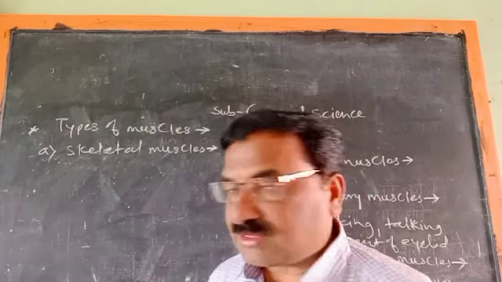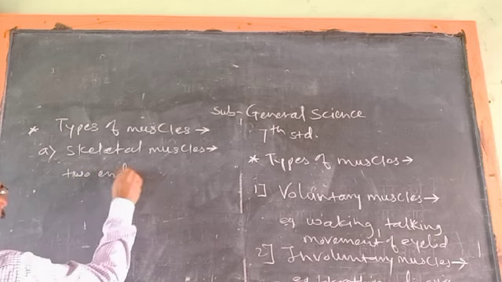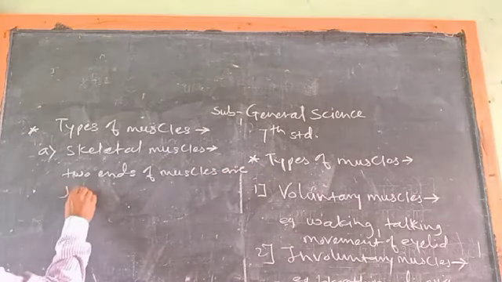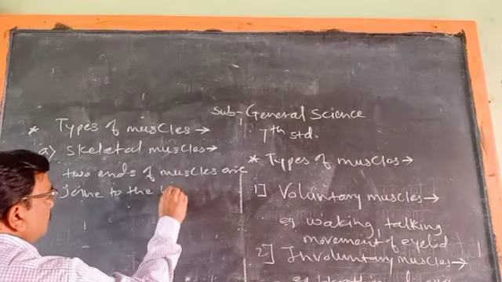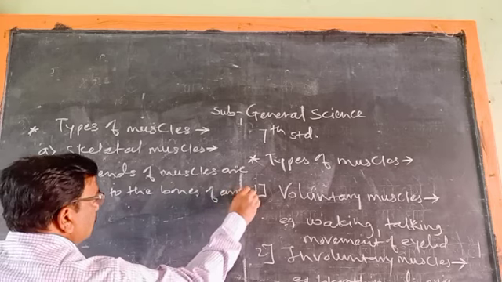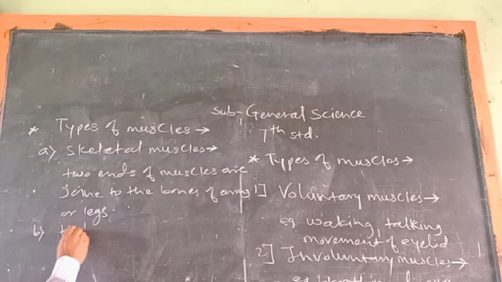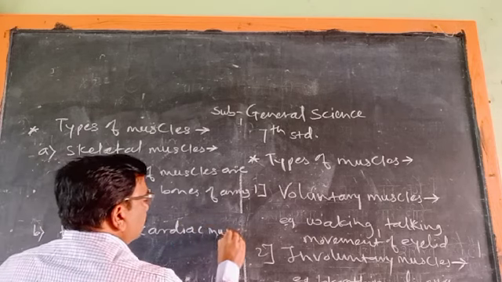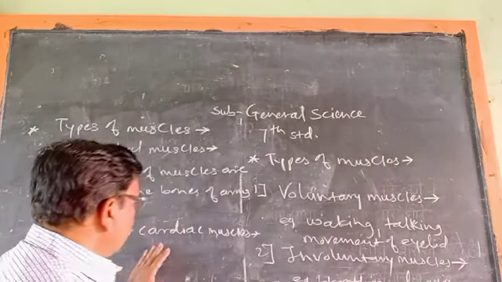Second type is heart or cardiac muscles.